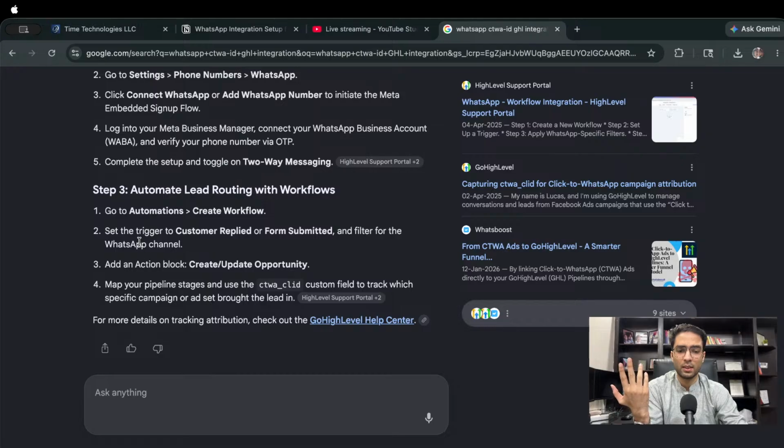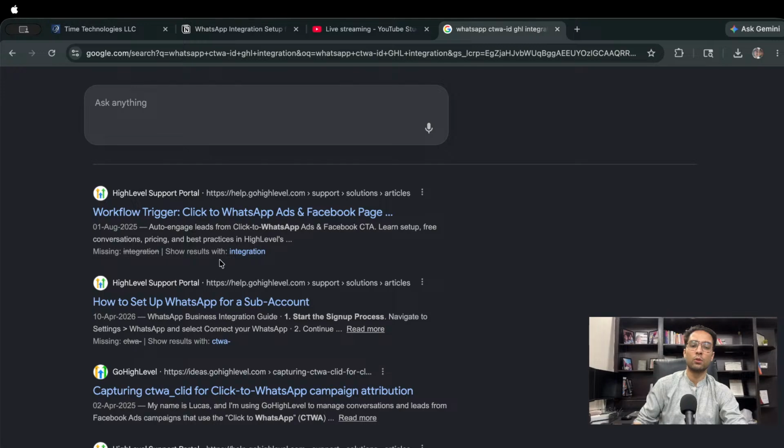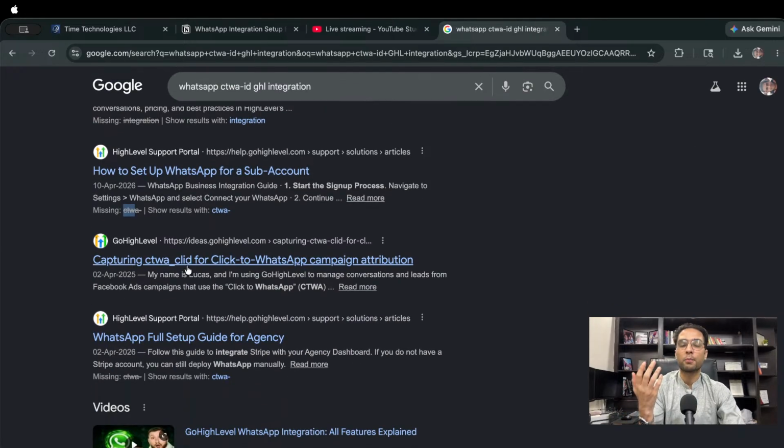Now this is something that doesn't exist in GoHighLevel, right? You see the problem with this is it's pulling through GoHighLevel, and they have said missing. There is no integration that GoHighLevel has actually written about. So there's no CTWA, it's just inventing the information. And that's the problem with most of these AI guides.